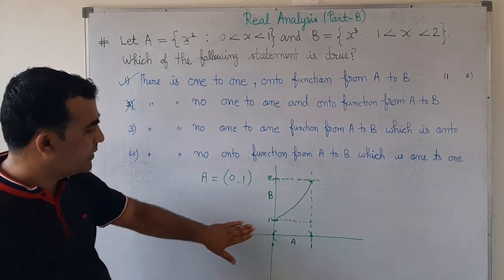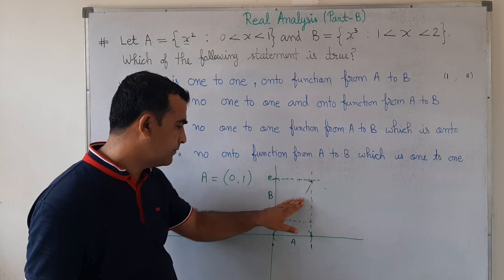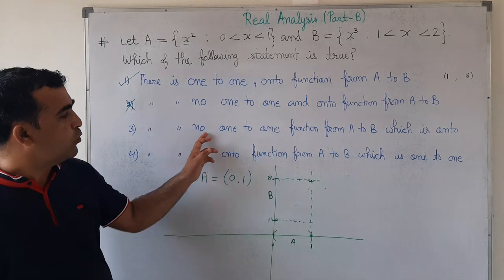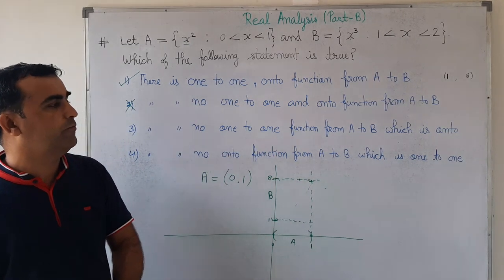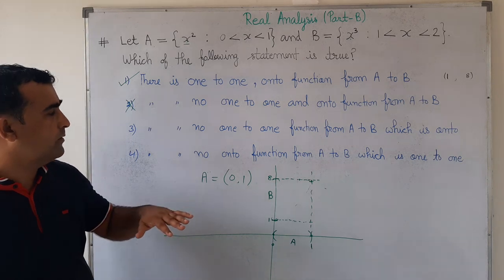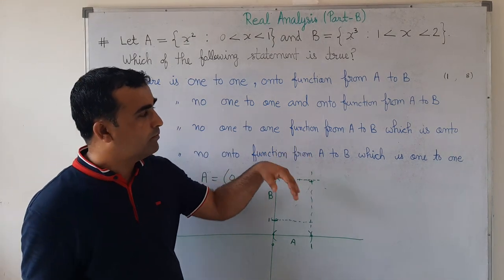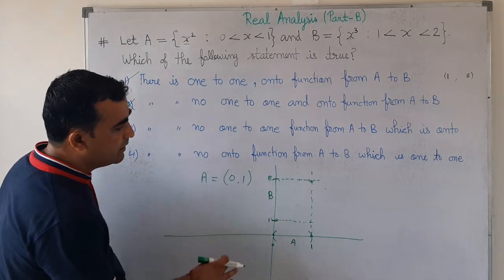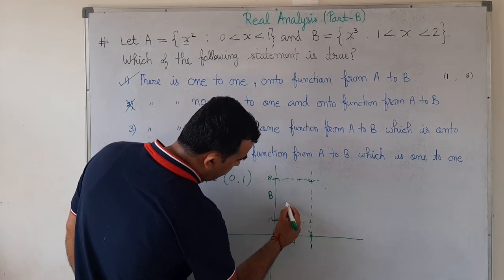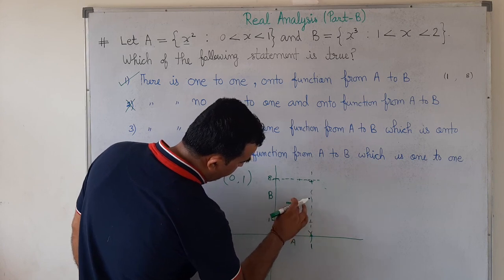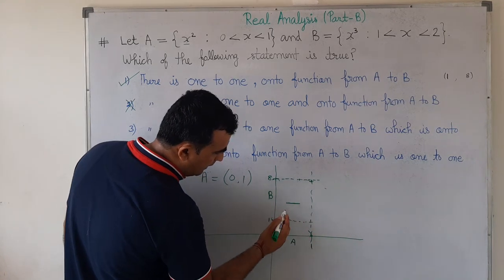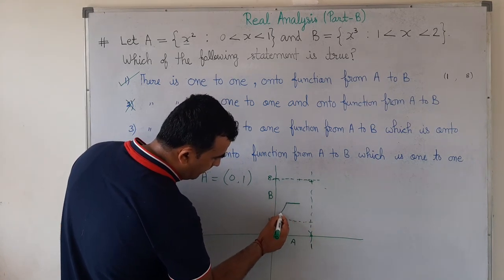Now come to the third option. In the third option, what does he say? He says there is no 1-1 function from A to B which is onto. Means we have no function which is onto but not 1-1. But with the help of a graph, we can see, here I am drawing a line parallel to the domain line, and now make a graph.